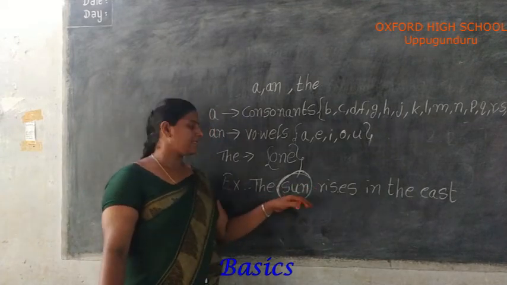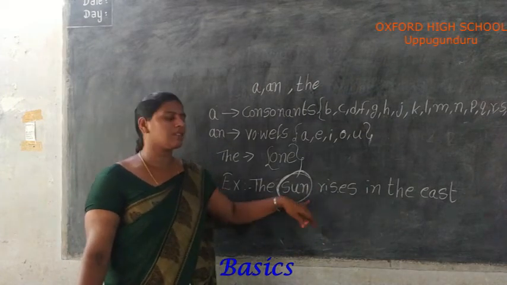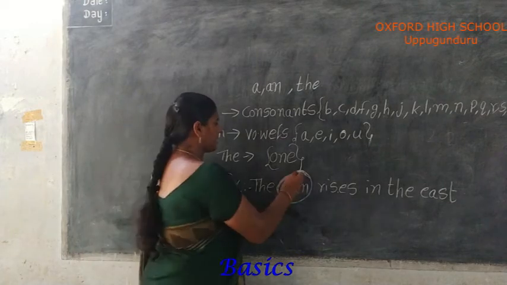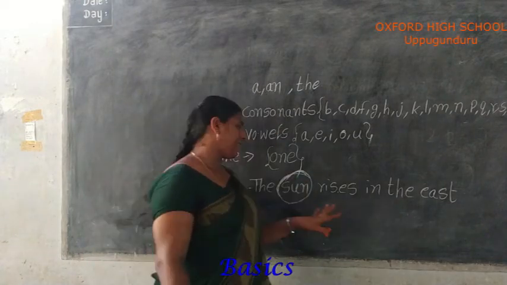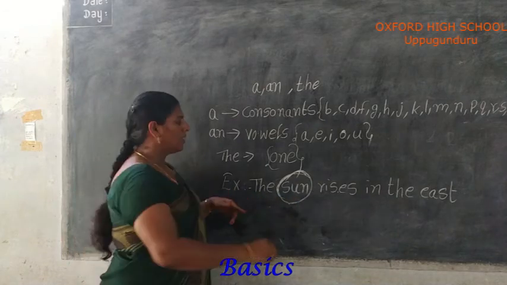The type of things also we use the. In front of one kind of thing we use the. Example, the sun rises in the east. Sun, only one sun, therefore we use the in front of sun.